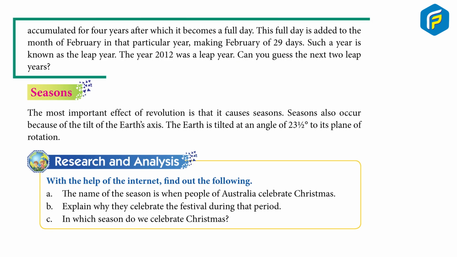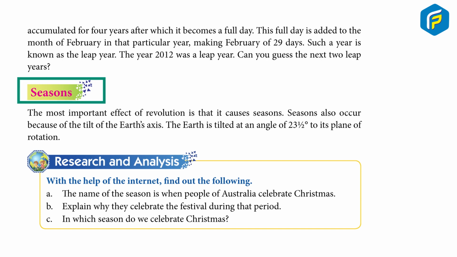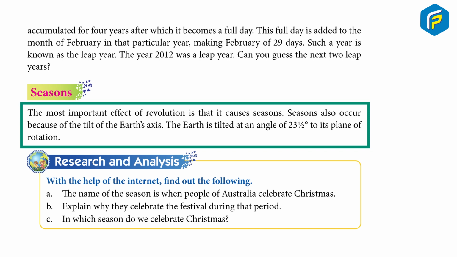This quarter day is accumulated for 4 years, after which it becomes a full day. This full day is added to the month of February in that particular year, making February 29 days. Such a year is known as the leap year. The year 2012 was a leap year. Can you guess the next 2 leap years? Seasons. The most important effect of revolution is that it causes seasons. Seasons also occur because of the tilt of the Earth's axis. The Earth is tilted at an angle of 23 1/2 degrees to its plane of rotation.